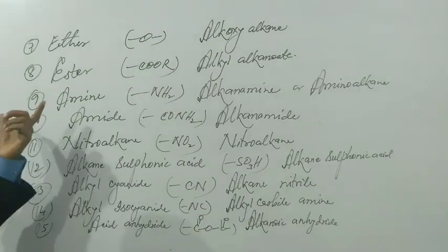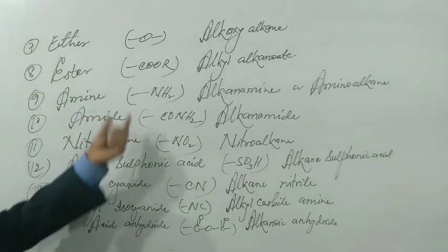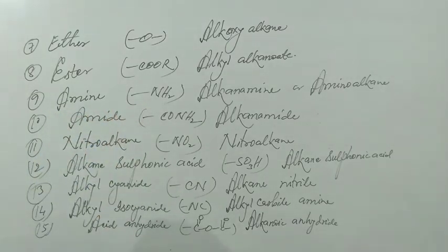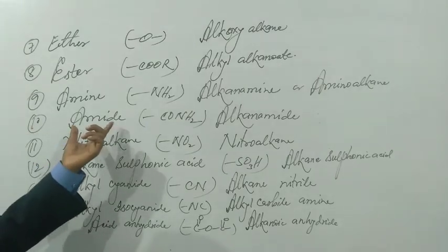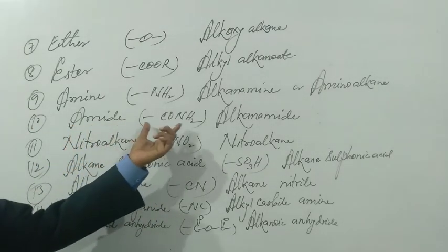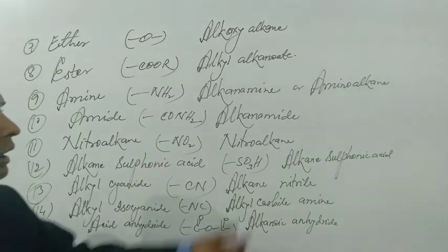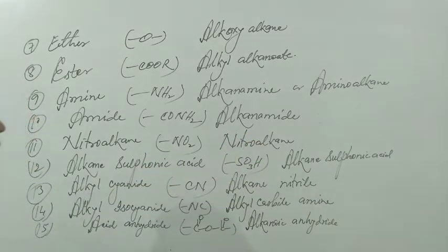Similarly, another functional group is amine. Bond NH2 is the symbol, and IUPAC name of amine is alkanamine or aminoalkane. Another functional group is amide also. The functional group of amide is bond CONH2, and IUPAC name will be alkanamide.